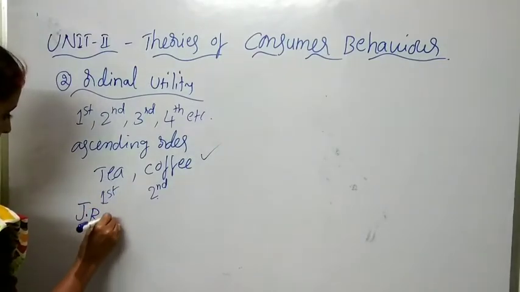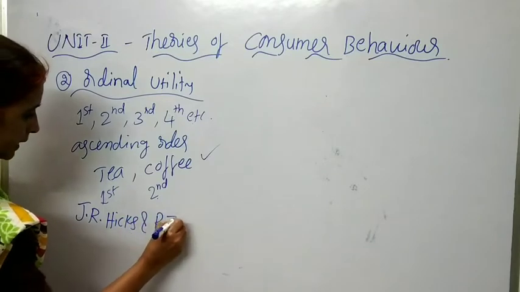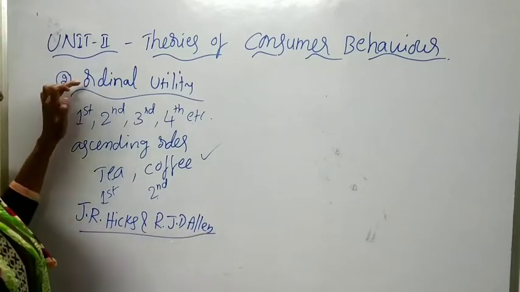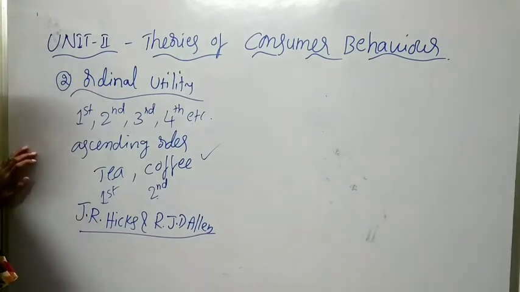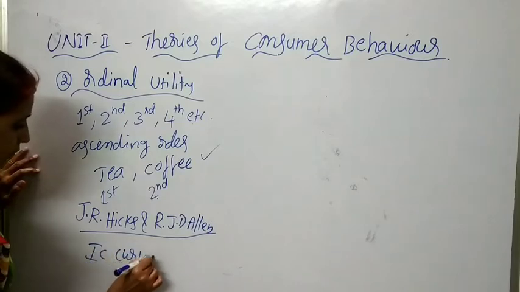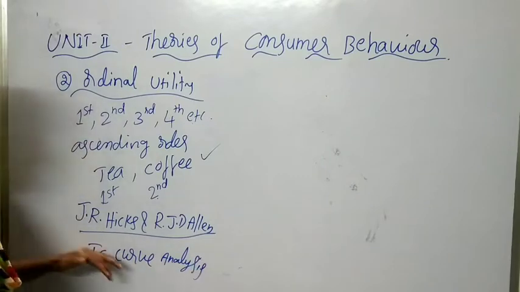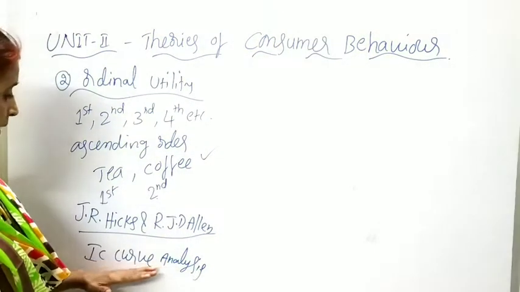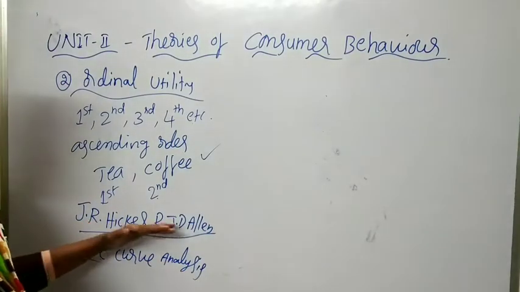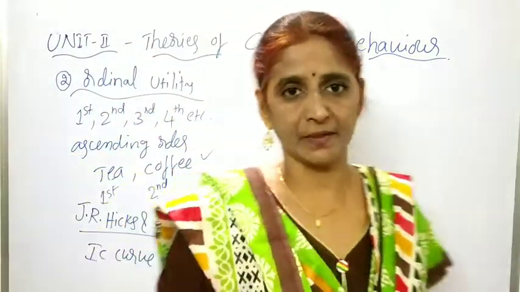J.R. Hicks and R.J.D. Allen. Okay, based on the ordinal utility analysis, consumer's equilibrium is studied by using IC curve analysis. IC curve analysis means indifference curve analysis. Okay, children, based on ordinal utility analysis, IC curve analysis is developed by J.R. Hicks and R.J.D. Allen, which studies the consumer's equilibrium and consumer's behavior.